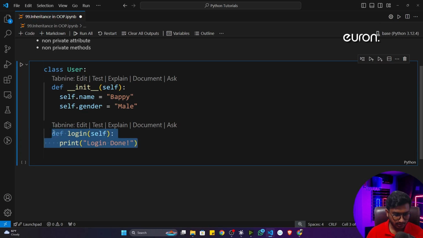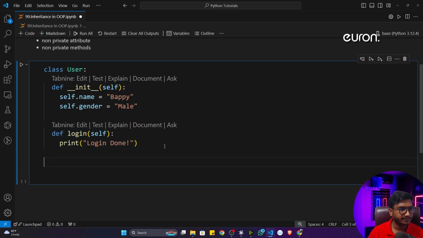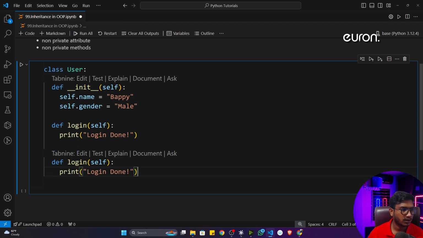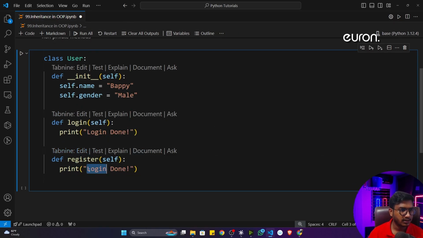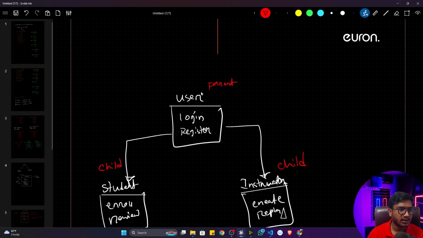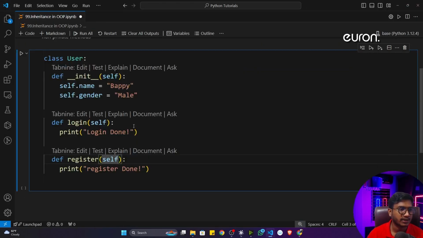Similarly, you can take another method called register. Inside that I'll just return register. Okay, register done. Now I have implemented this User class, so login and register we can perform inside this particular class.